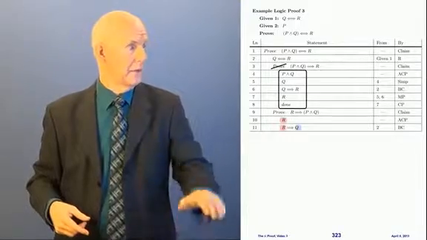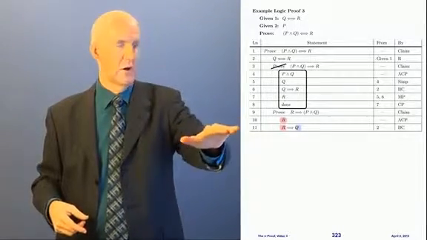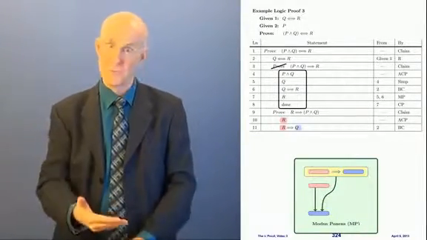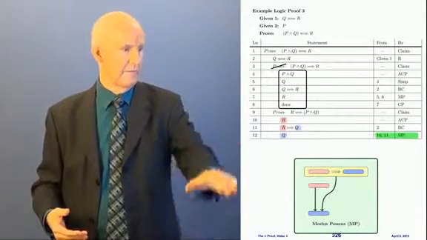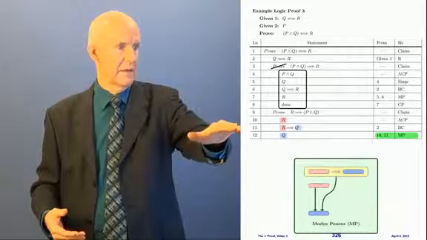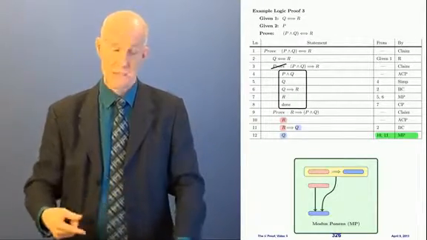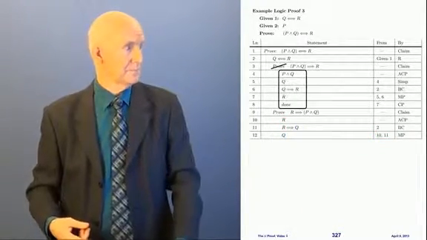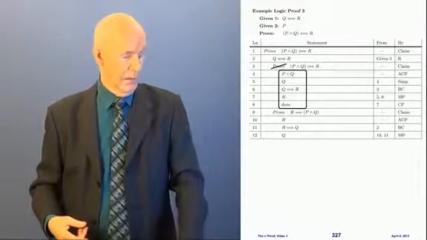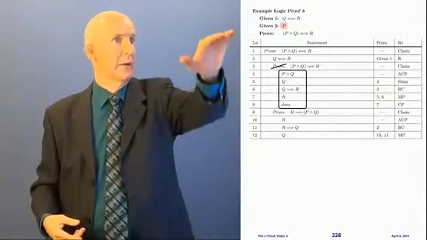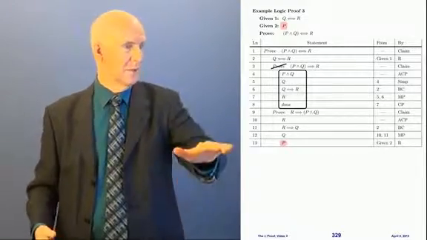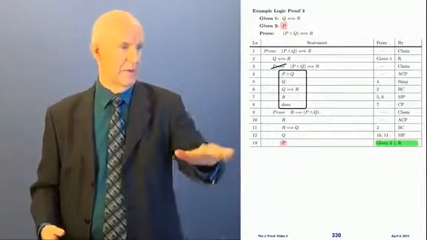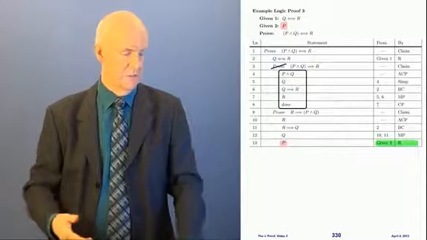Okay, and now look at these two lines. I have R implies Q. Well, I can use modus ponens with that to get Q, right? And where does that come from? That comes from lines 10 and 11 by modus ponens. All right, now what? Well, I have another given up here. P. I'm given P. So let's bring that in. So I'm bringing P in. Where did that come from? That came from given 2 by repetition.